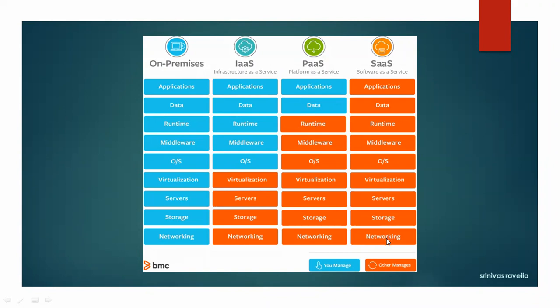So software as a service, everything is managed by the cloud, but you have to pay the money. As per your requirement, they will develop the software. You have to pay the rent, based on how many resources you are utilizing every month. You can get the bill. Just you have to pay the money. These are the three service models they are providing. Infrastructure as a service, platform as a service, software as a service.